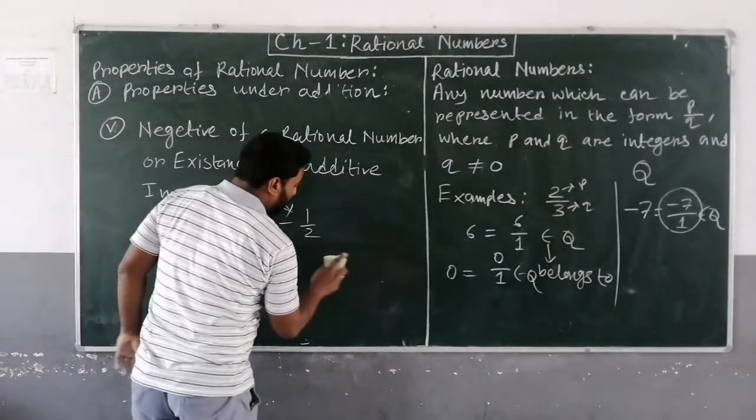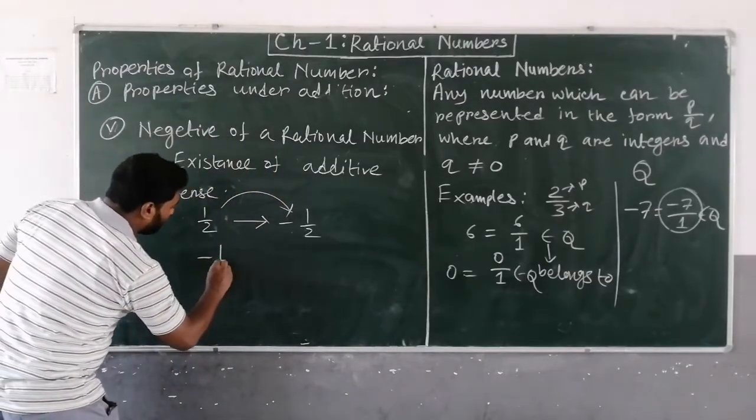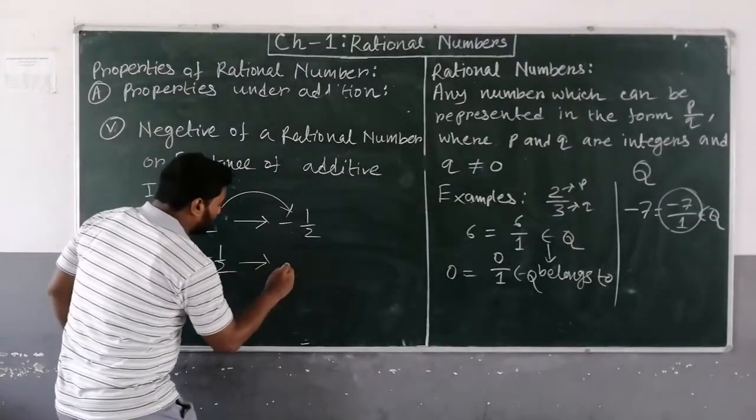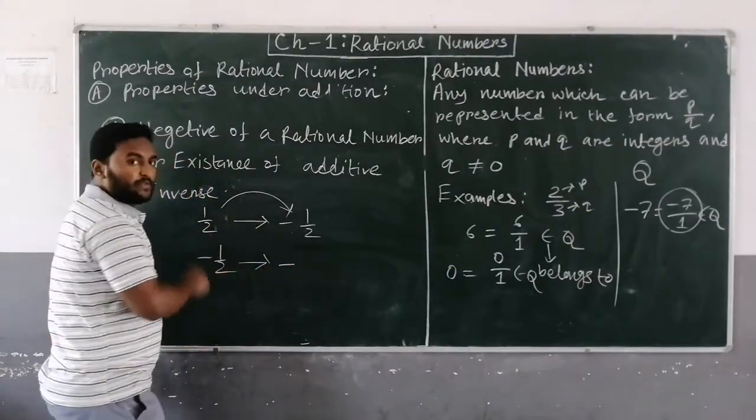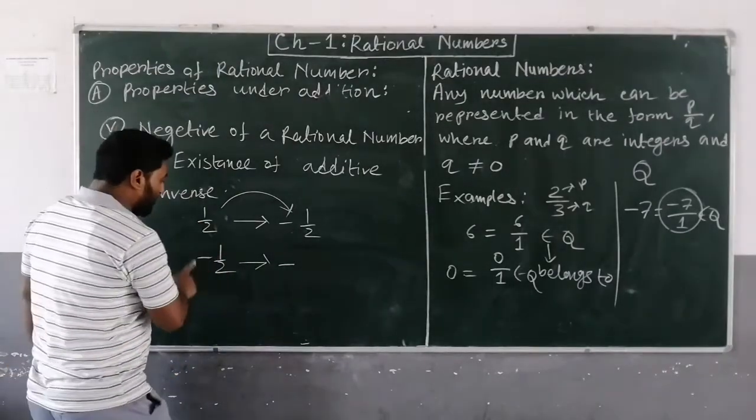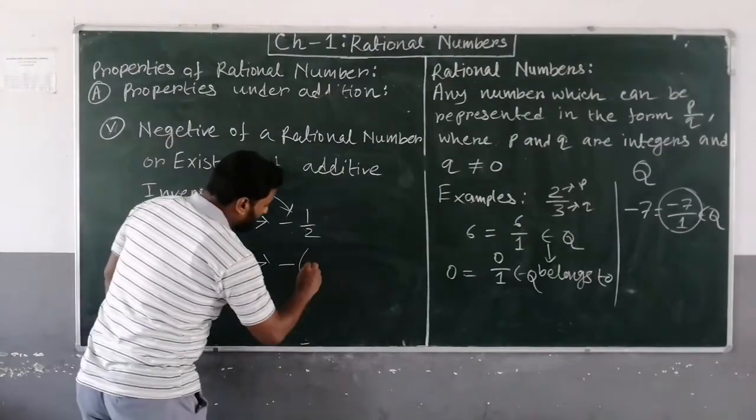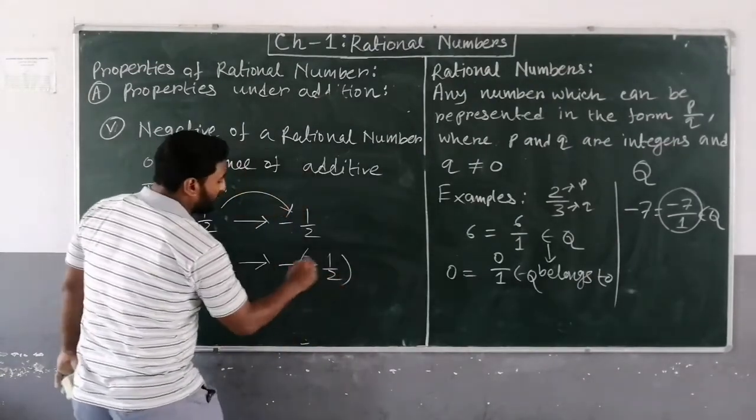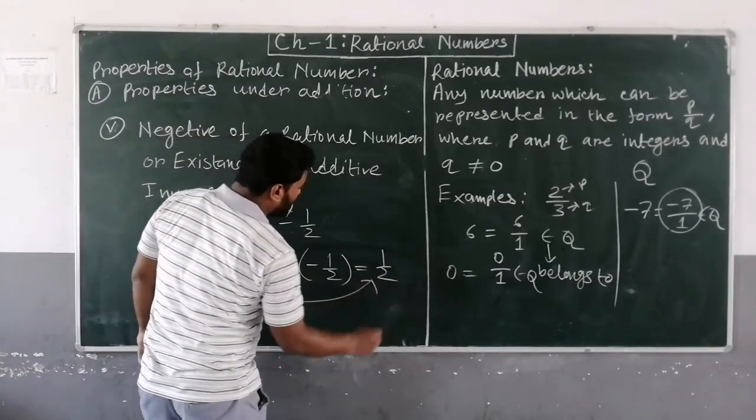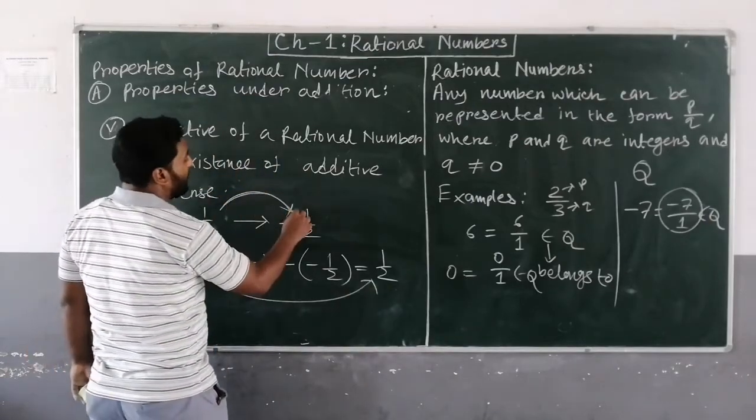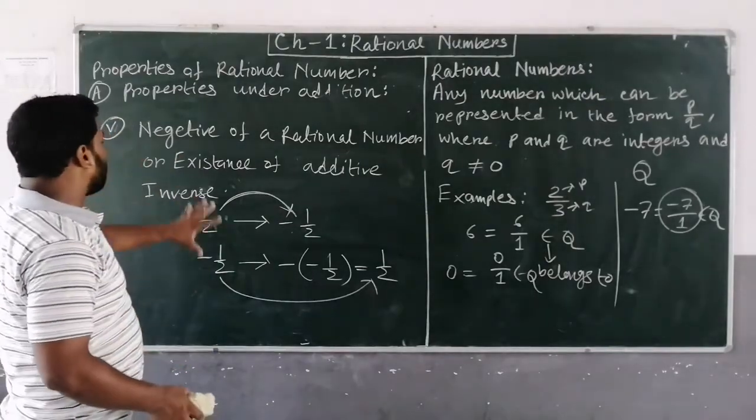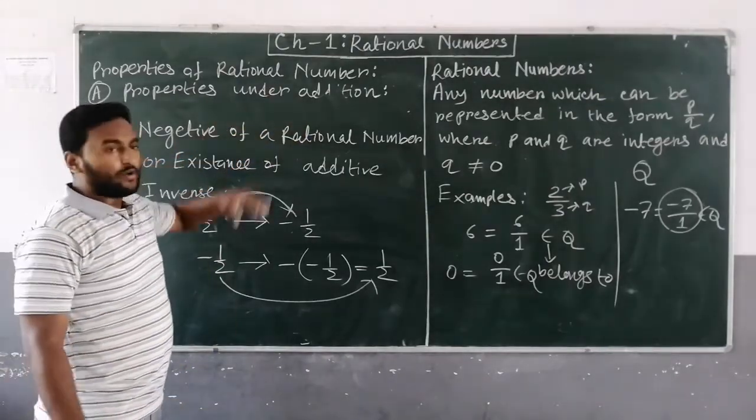Now vice versa. What will be the additive inverse of minus 1 upon 2? The negative of the rational number is its additive inverse. So the negative of that number means minus of minus 1 upon 2. Minus minus is plus, so this is 1 upon 2. So the additive inverse of minus 1 upon 2 is 1 upon 2, and the additive inverse of 1 upon 2 is minus 1 upon 2. So this is vice versa. These are the 5 properties under addition of rational numbers.